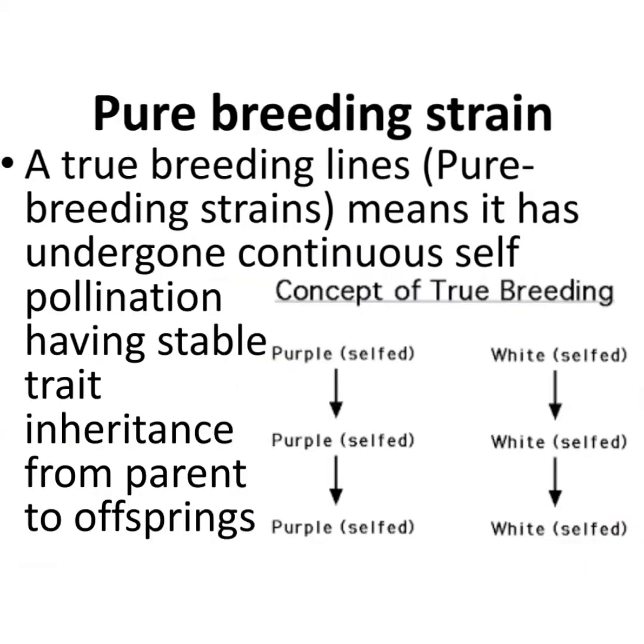Now, what is a pure breeding strain? True breeding lines or pure breeding strains means it has undergone continuous self-pollination, having stable trait inheritance from parent to offspring. For example, the concept of true breeding is a purple flower is selfed to form a purple flower containing plant. And again, when it is selfed, it produces a pure breeding line only containing the purple flowers.